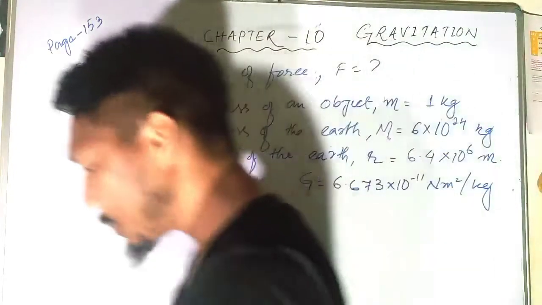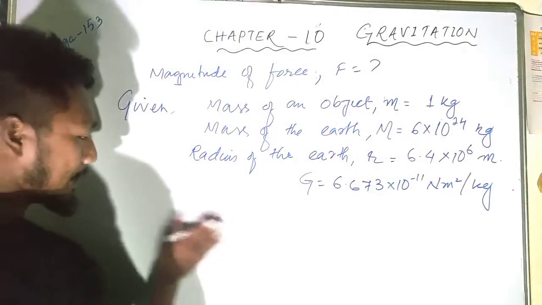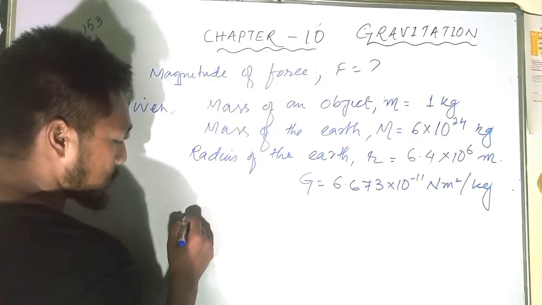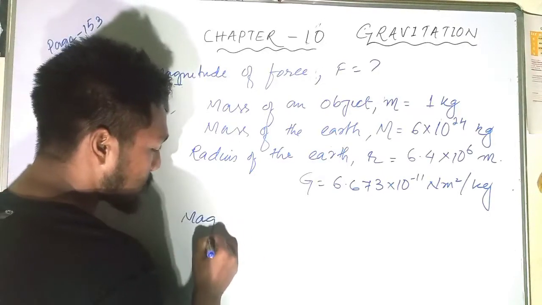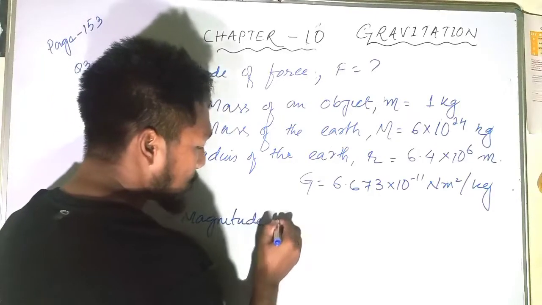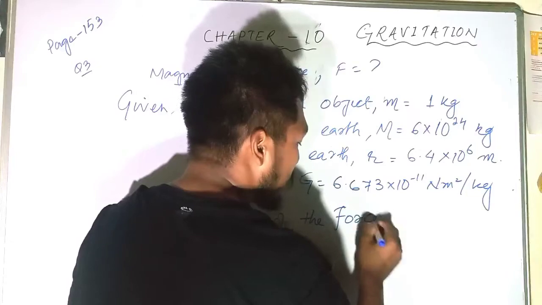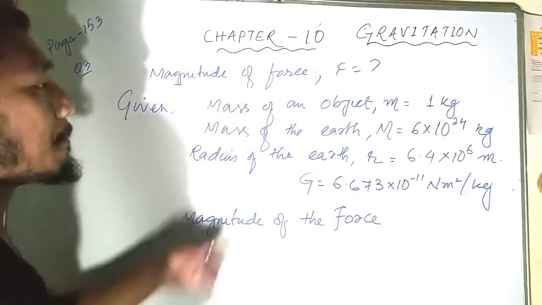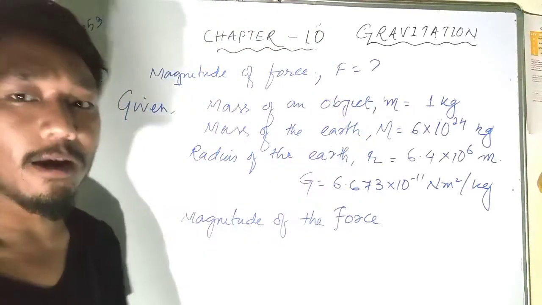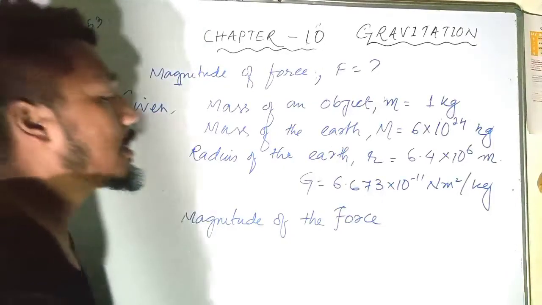So what does our question say? Our question is to find the magnitude of the force between the mass of an object and the mass of the Earth. Between these two we have to find the force.